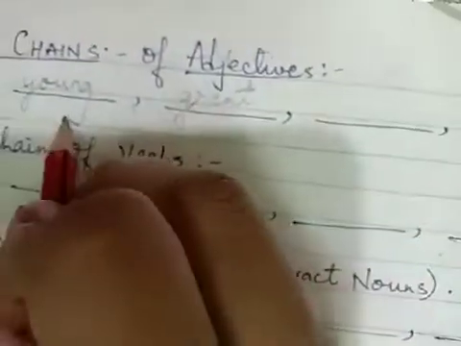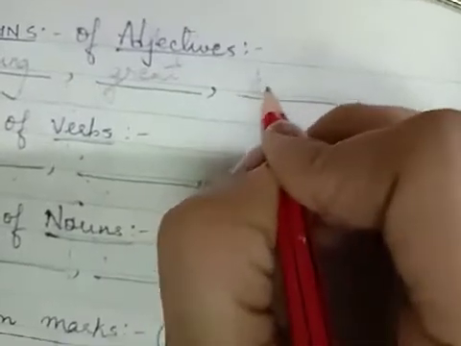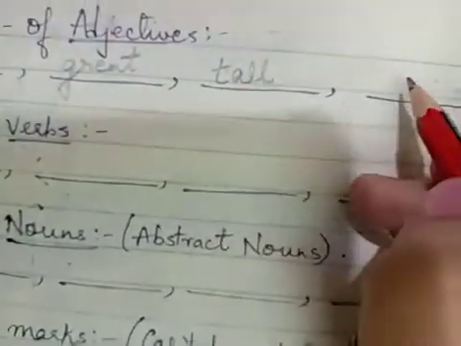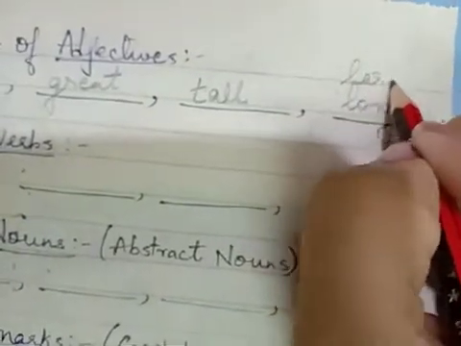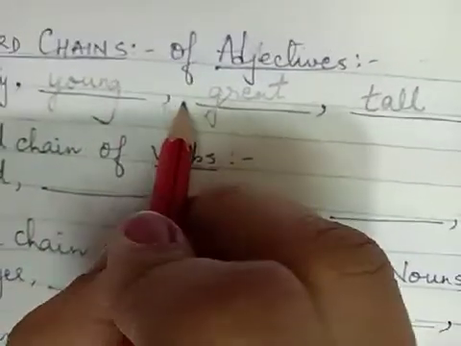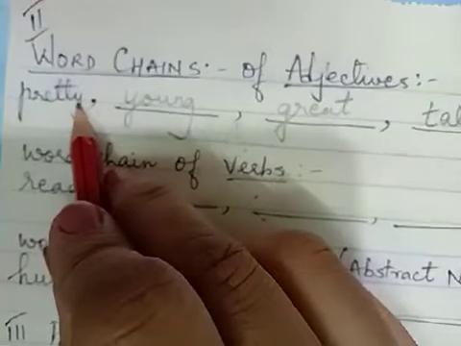To be great. To be young. Great. T. It's ending with a T. So the next adjective we can write is tall. To be tall. And since it is ending with a L, the last adjective we can write is long. We can also write large. You can write whatever you want. You have to remember that the word has to begin with the last letter of the previous word.